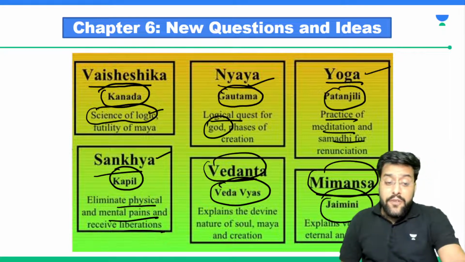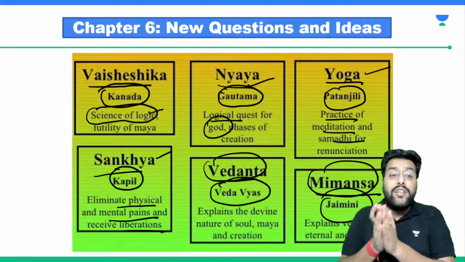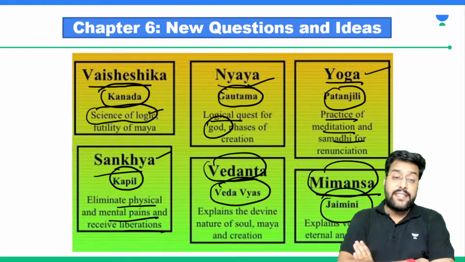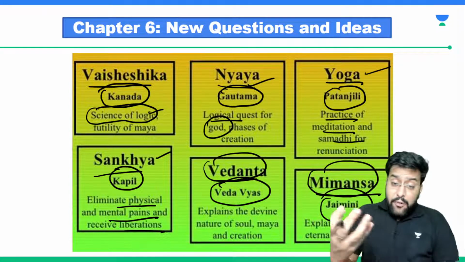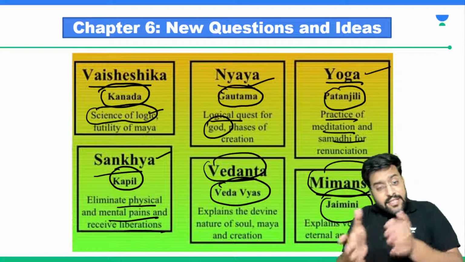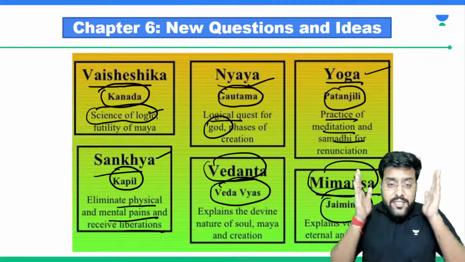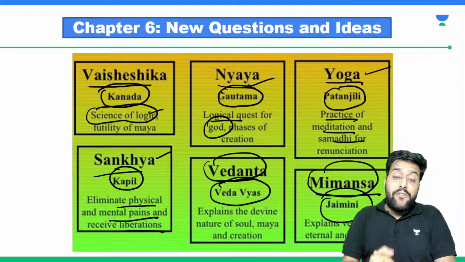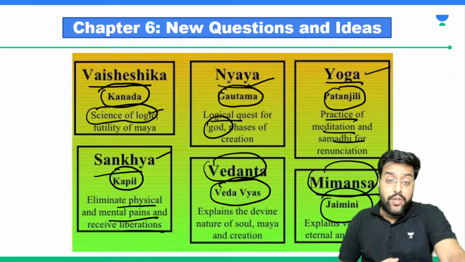In this philosophy, we were told that if we give up on all the physical and mental pains, if we stop feeling for anything that is happening, we should not be happy. If there is something sad, we should not feel sad about it. We just should accept that whatsoever is happening is the will of God. That gave us the philosophy of Sankhya.